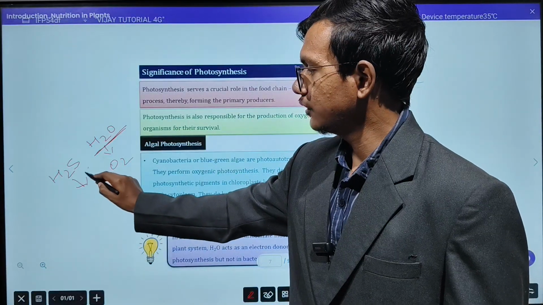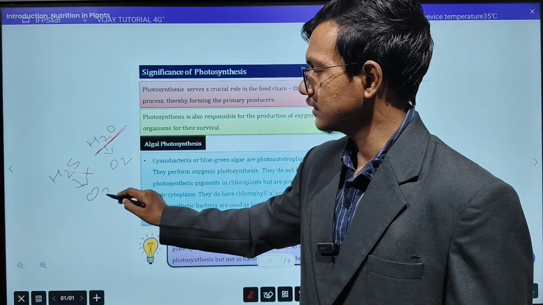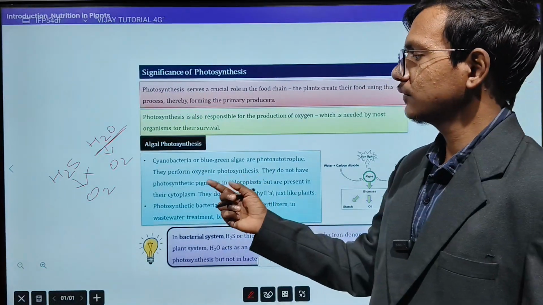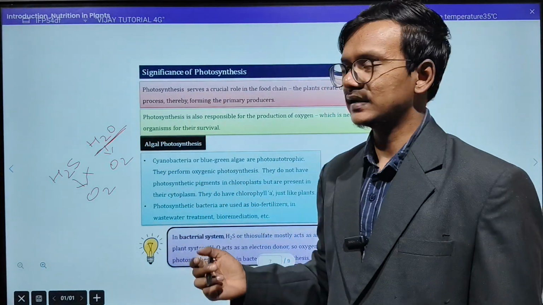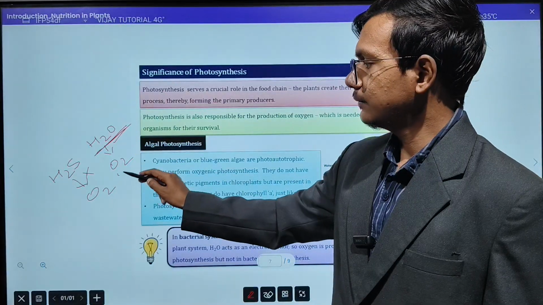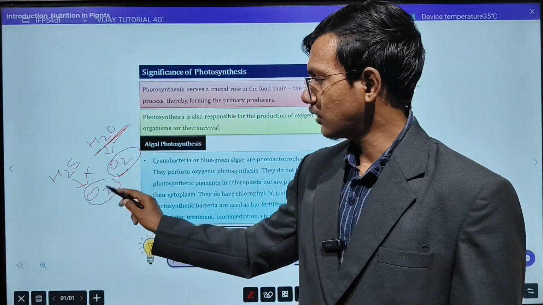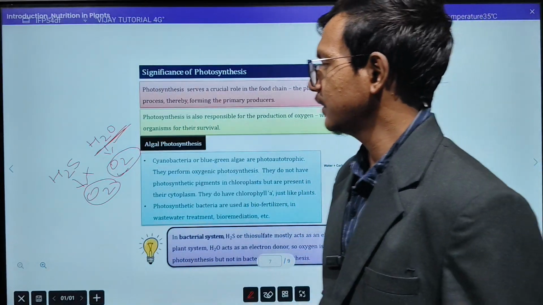But this will not give you oxygen. So that is one basic difference, one of the major differences you can say. The green plant liberates oxygen, but in the bacterial system they won't liberate oxygen. This thing you have to keep in your mind.